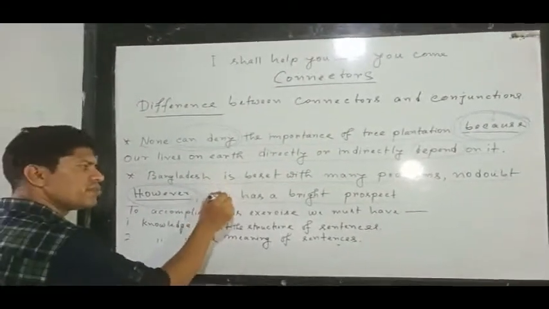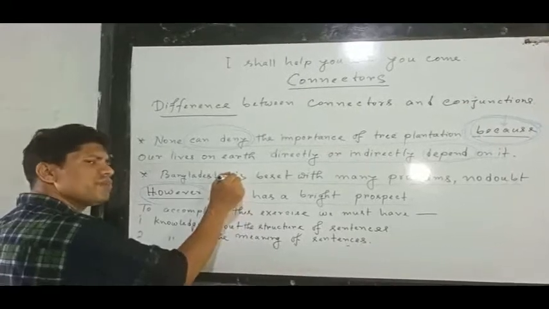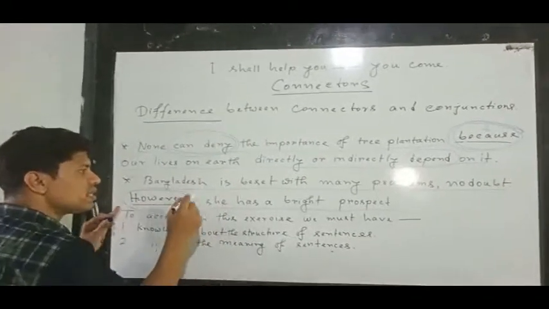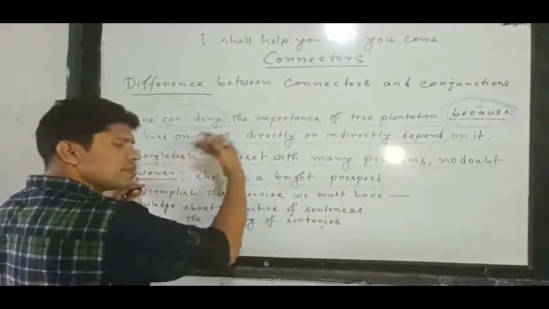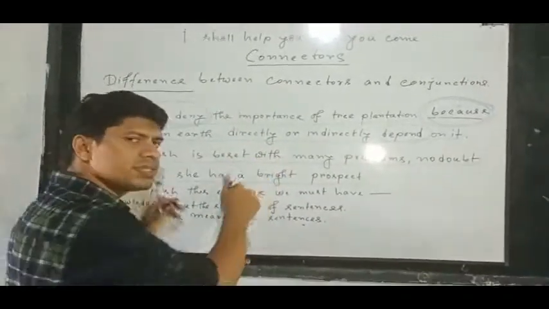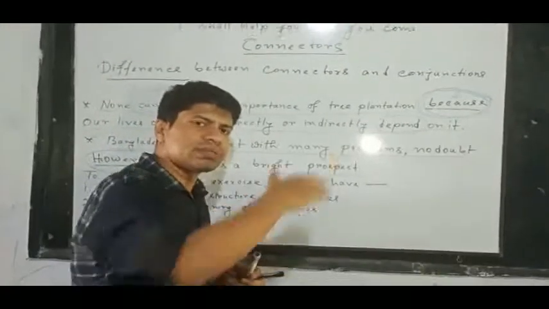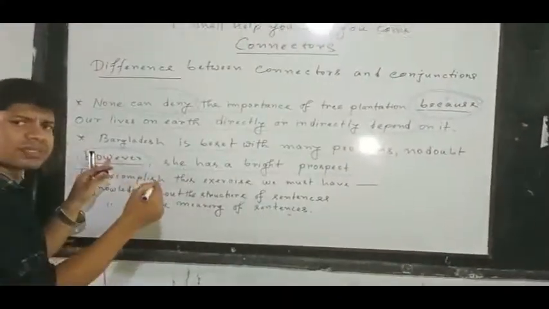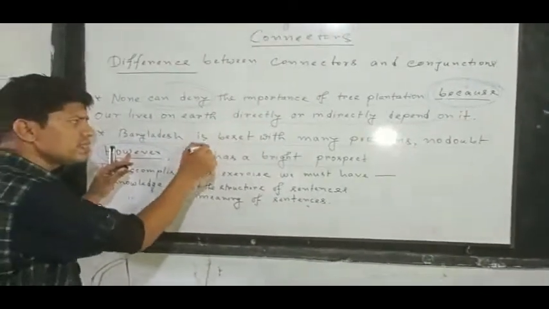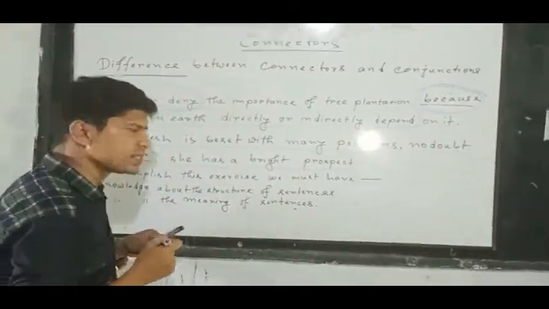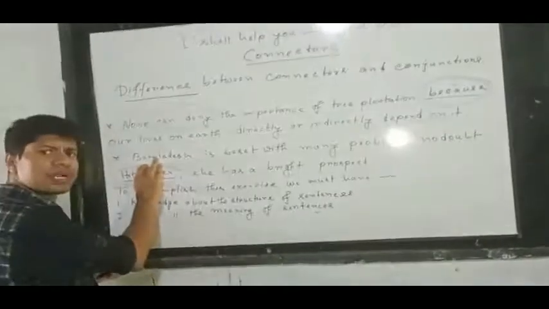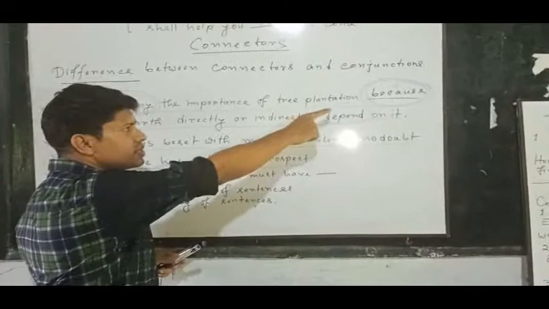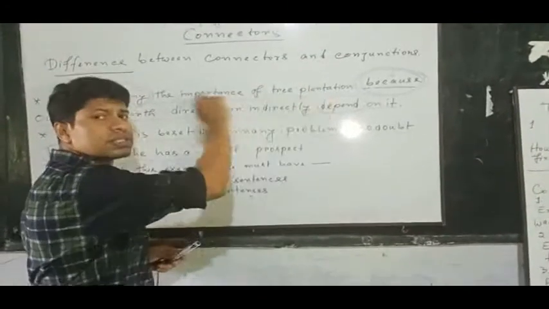But there is a connector. Why? Because the connector is maintaining the gradual sequence between the two sentences. It is just maintaining the sequence of how these sentences are connected with each other. So here, however, is a connector rather than a conjunction.